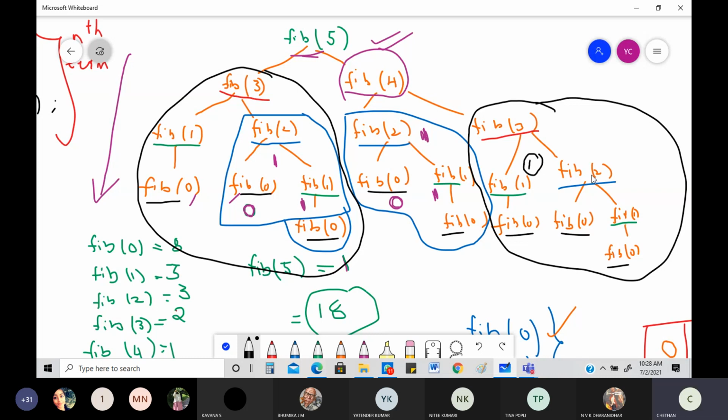I need to know the value of Fibonacci of 2 here. I just figure out what is the Fibonacci value of 2. It is nothing but again 1. Fibonacci of 1, Fibonacci of 2, it is 1 and 1, that will become 2. So I can write that Fibonacci of 3 is equal to 2. Easily write that Fibonacci of 3 is nothing but equal to 2.